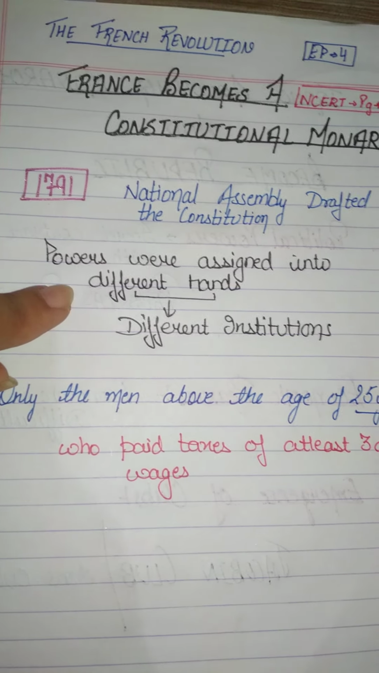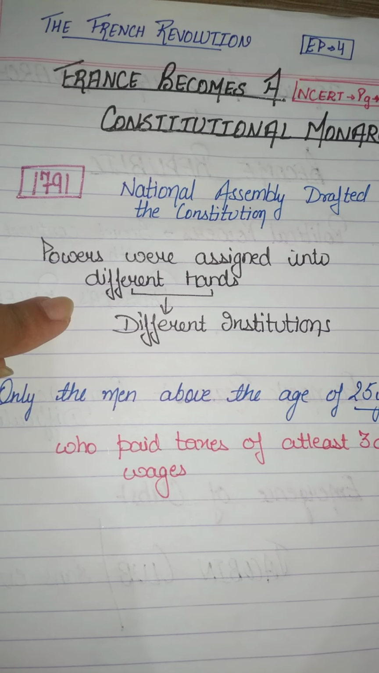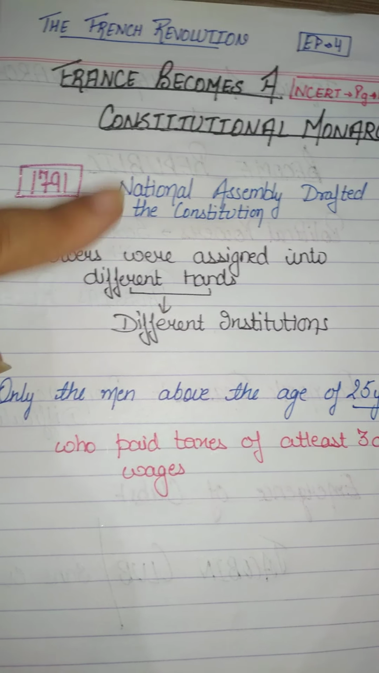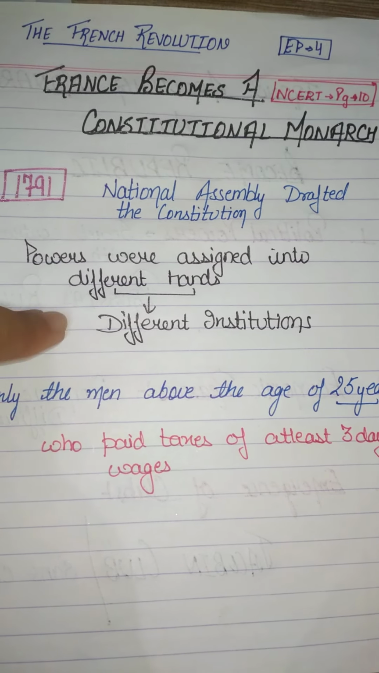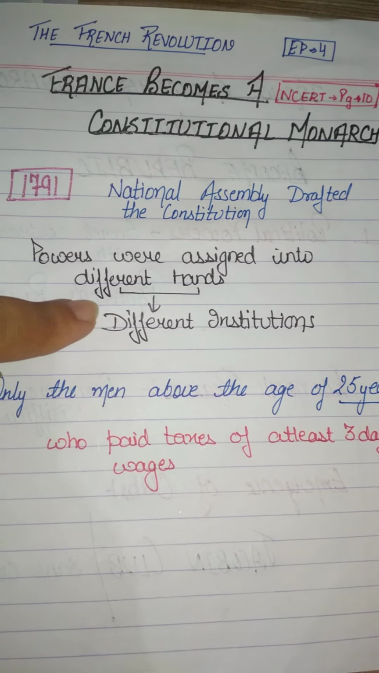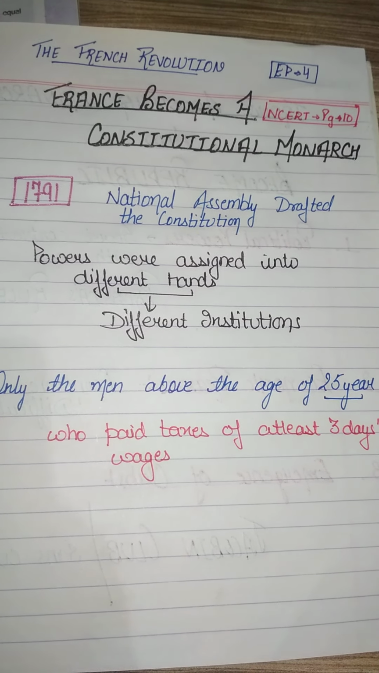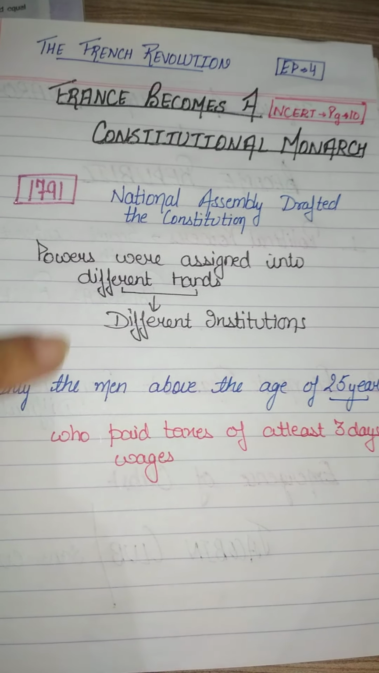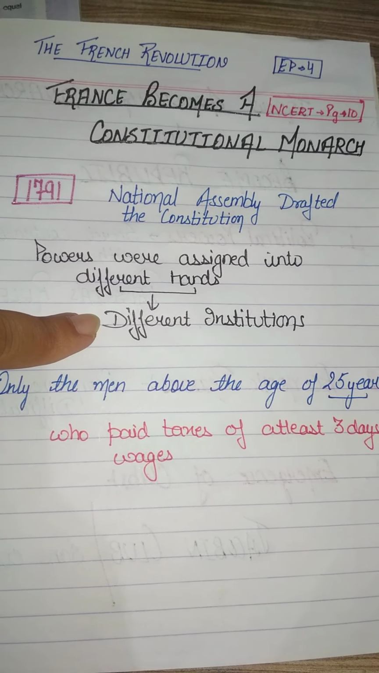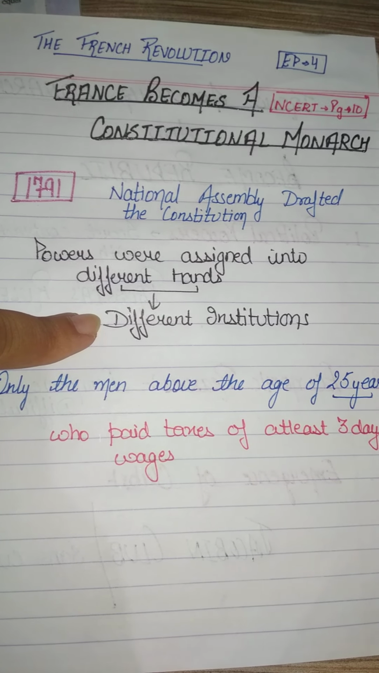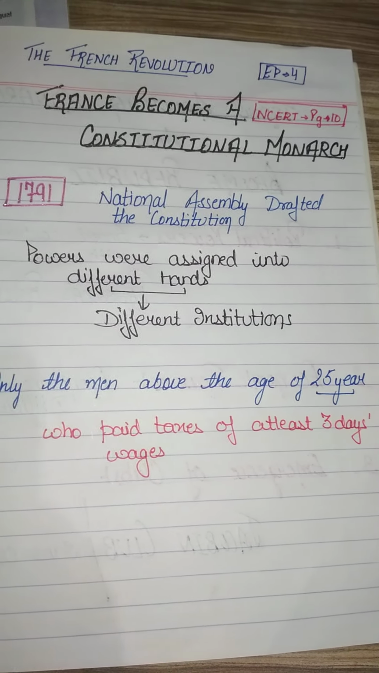That means now the powers are not in a single hand, because earlier when the monarchy system was there, all the decisions were taken by the monarch, and the monarch was Louis XVI. Clear? Different institutions were now set up, and all the ministers or higher authorities who are going to participate are chosen after a vote.